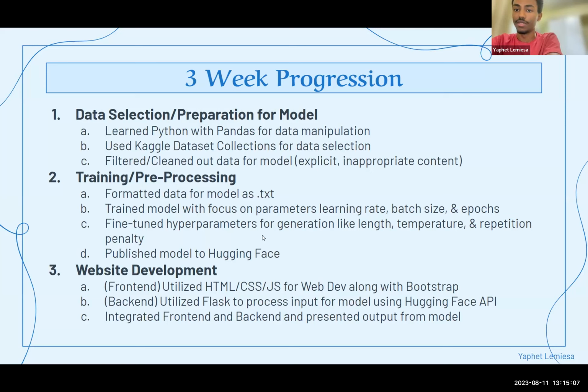And in our third week, which is this week, as I explained earlier, on the front end, we utilize HTML, CSS, and JavaScript for web development. And for the back end, we utilize the Flask framework to process input from the model using the Hugging Face API. And then we finally integrated front end and back end and presented the output from the Hugging Face model published there onto our website for the user to see. Next, we have Tim with challenges and experiences.